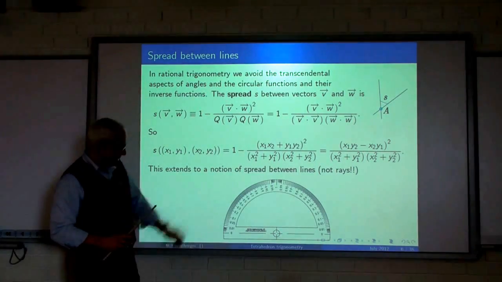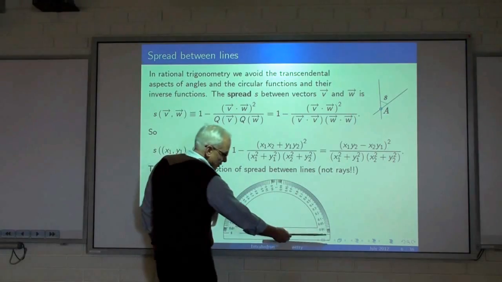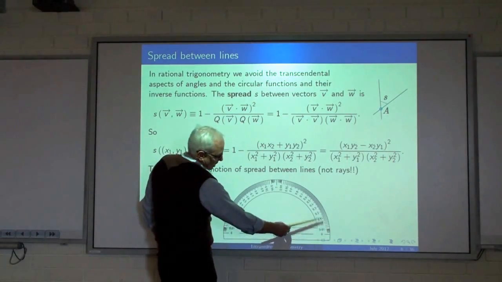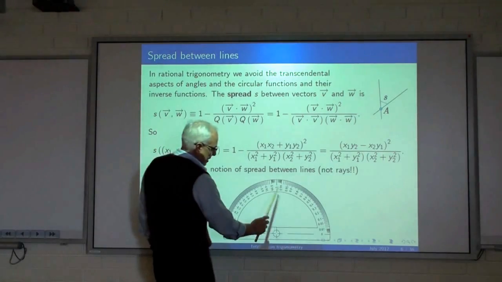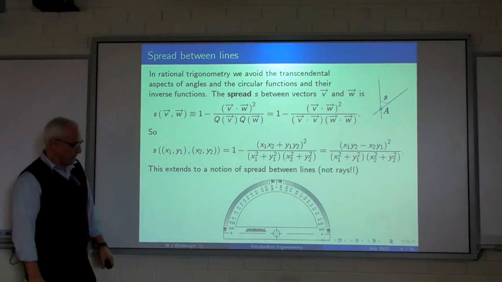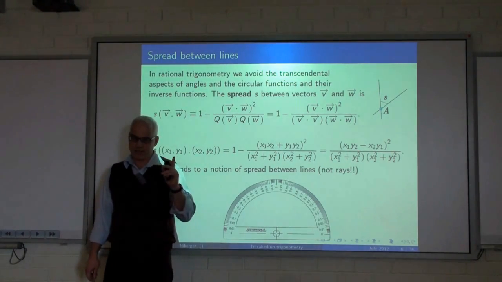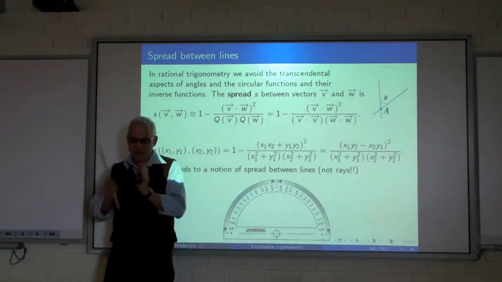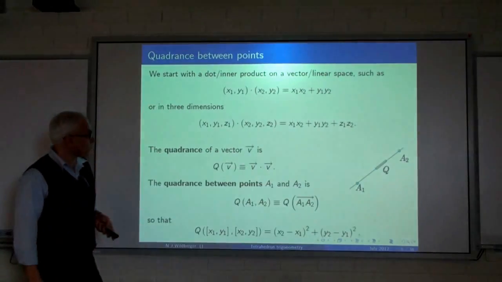Okay, online you can have a look for a spread protractor. The spread between two lines goes from 0 to 1, and it's not exactly linear. Then it would be angles, but it's not too far from linear, except near 0 and 1 where the quadratic aspect of it becomes clear. And it's also important to realize that the spread is between lines and not rays. Very important. Okay? Angles are naturally defined between rays, spread between lines.